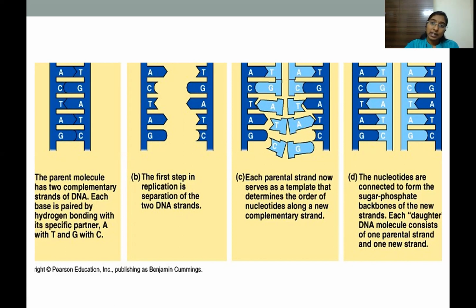And here there are different DNA polymerases which will come and bind to the template strand and produce the new DNA strand. And finally, the result that we have is that the nucleotides are connected in the form of sugar phosphate backbones of the new daughter strands. So each daughter molecule consists of one parental strand and one new strand.